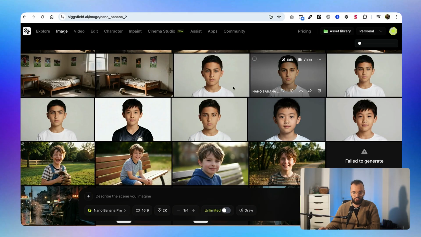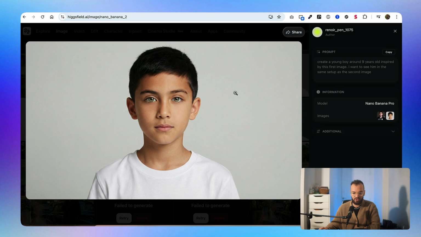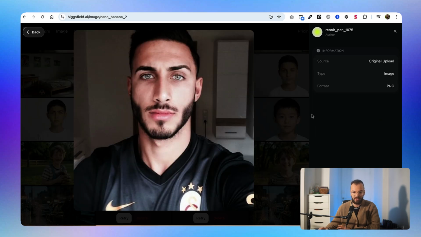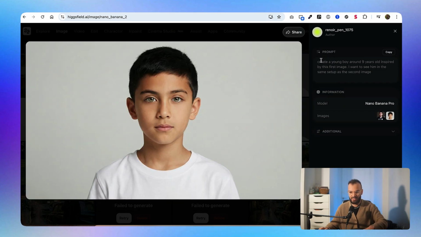So the main idea was to create a high quality reference image for the kid and for the mother, so that I can use this reference image building up all the scenes. So as you can see here, it took me a couple of tries to find out which one I wanted, and I ended up choosing actually this one, which for me was the best. And what I decided to do is kind of like find a guy that kind of looked like the image that I had in mind, with the green eyes and the black hair. And as you can see, my prompt is pretty simple.